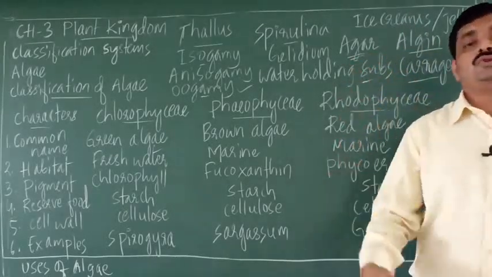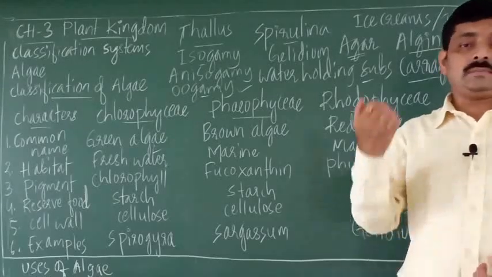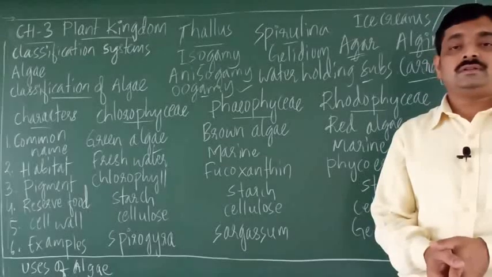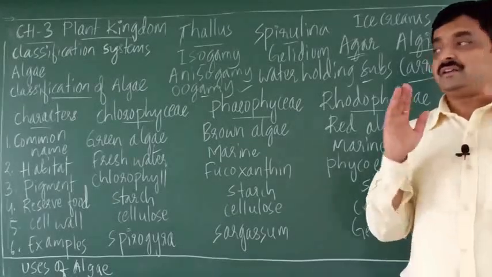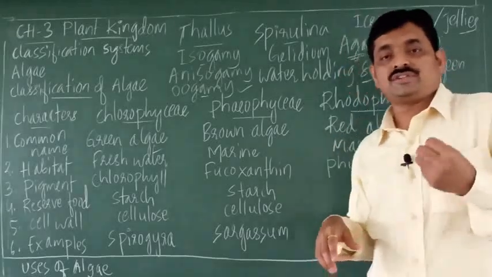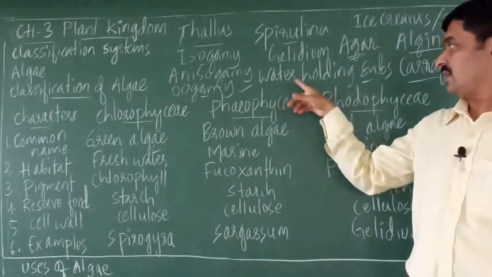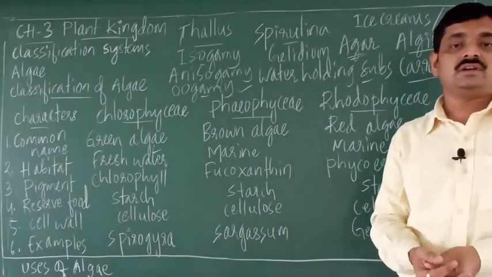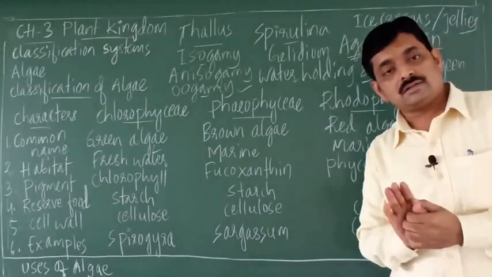So that is another use of algae. Then some algae produce hydrocolloids. Hydrocolloids are water holding substances.